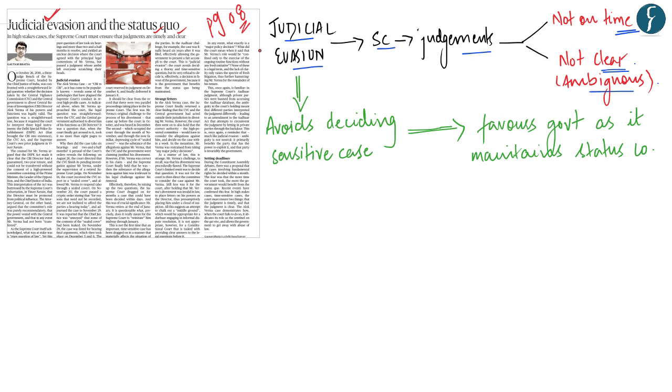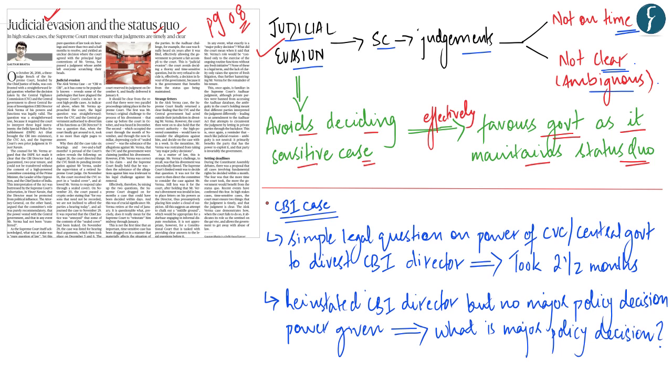Further, the author also says that under judicial evasion, the Supreme Court avoids deciding a sensitive and a very important case, and this non-decision by the Supreme Court effectively favors the government as the lack of action on the part of the Supreme Court maintains a status quo. To prove his point, the author is giving us the example of the CBI case. As per the author, the question before the Supreme Court was a very simple legal question.